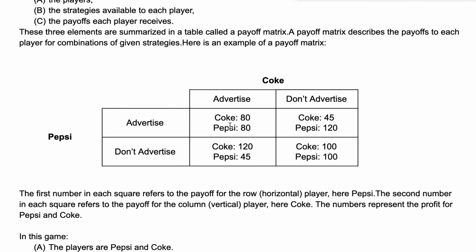So what they're going to want to do is try and figure out what their opponent is going to do. So let's play as Coke for a minute. Coke has to say to itself, all right, if Pepsi advertises, what should we do? If Coke advertises, they'll make $80 million. If they don't, they'll make 45. It's better to make 80, so they'll choose that one. Okay, what if Pepsi doesn't advertise? Same thing over here, 120 is better than 100, and they're going to choose to advertise, and they're going to do that every single time. That is their dominant strategy.